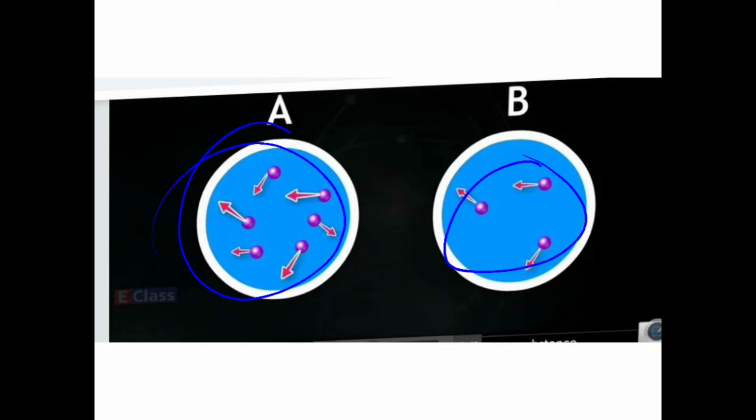So the atoms at B are able to move only a little because it is cool, whereas the atoms in A, here the movement is more because the temperature is more. Okay, so the velocity of atoms in cold objects is less.